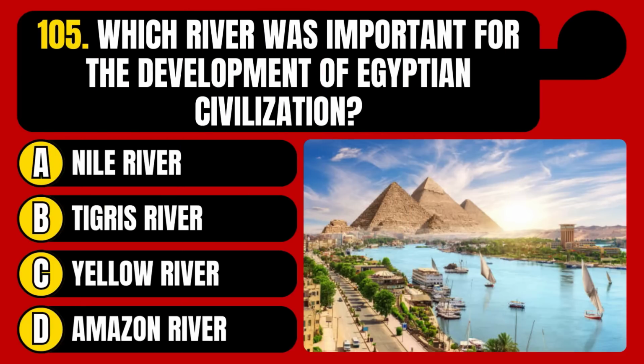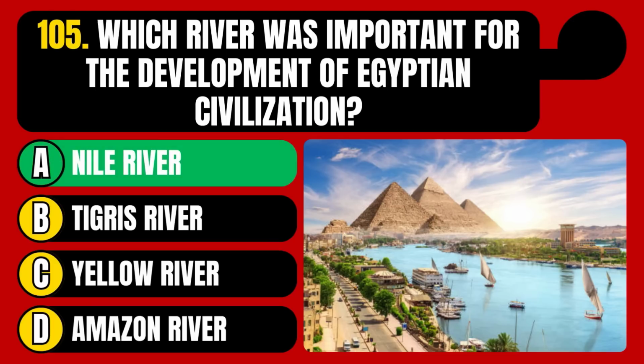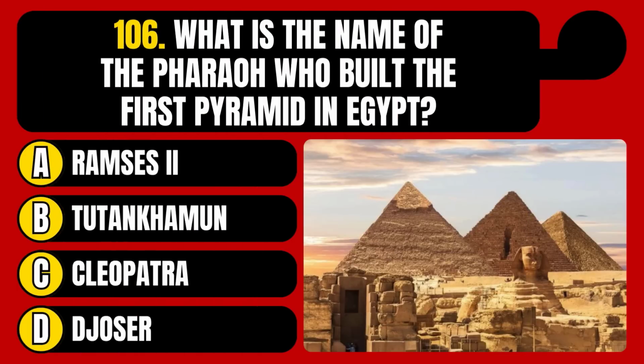Which river was important for the development of Egyptian civilization? Nile River, Tigris River, Yellow River, or Amazon River? The correct answer is option A, Nile River.